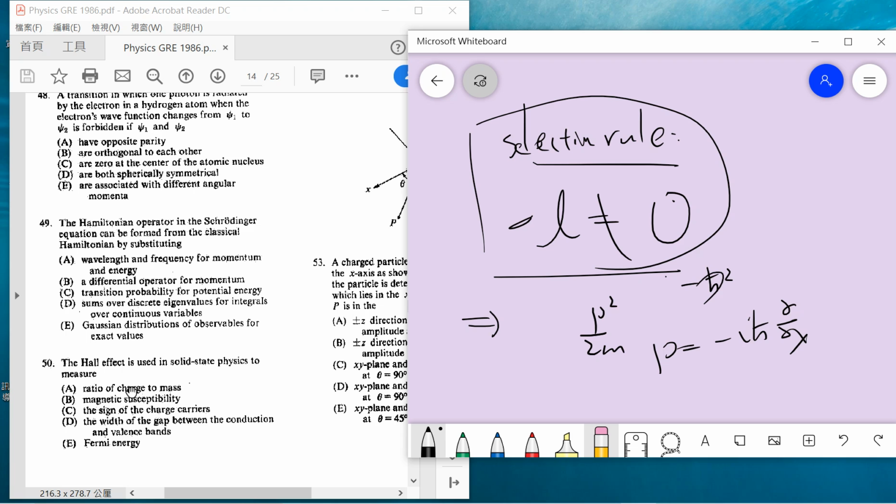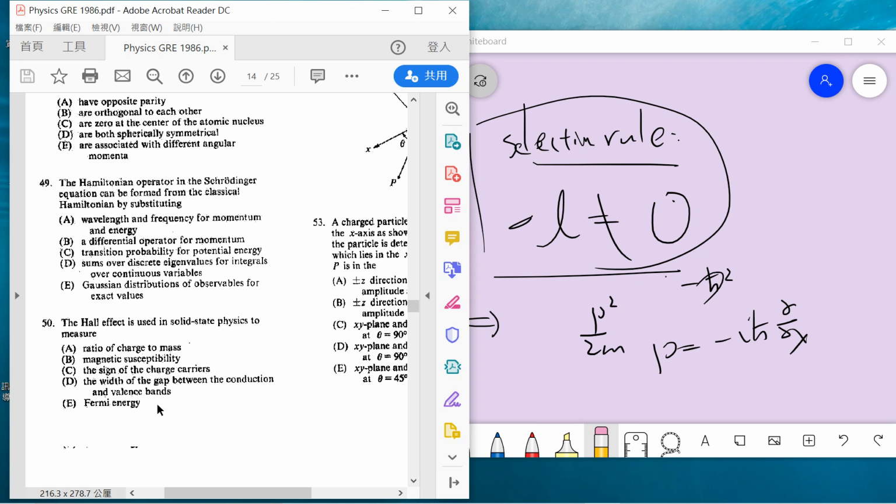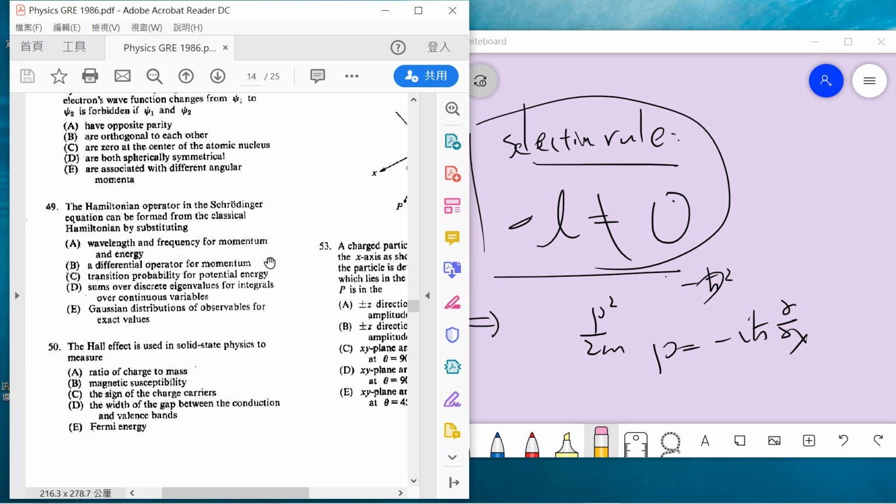So 50, the Hall effect is used in solid state to measure what? Basically, it's the sign of the charge of the carrier, right? So the answer is C, the sign of the charge carriers. This is an old school question. You need to remember it. This question is also popular.